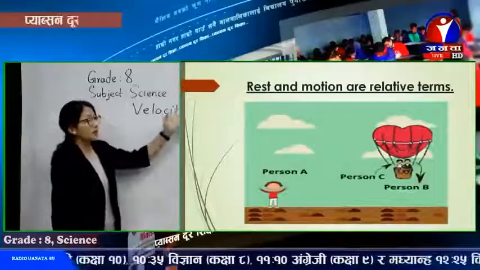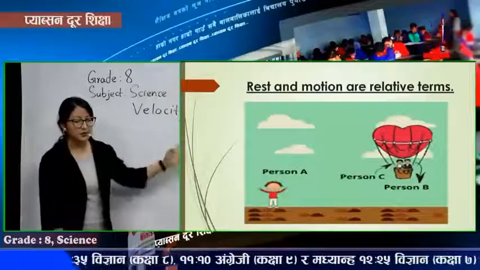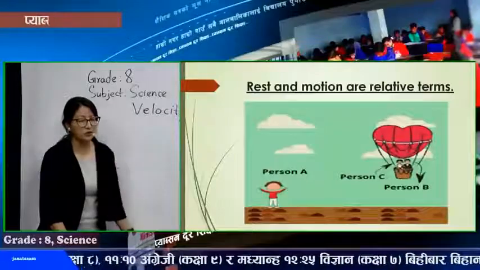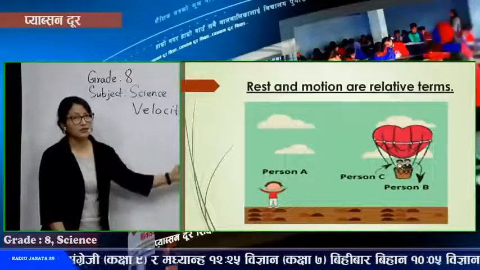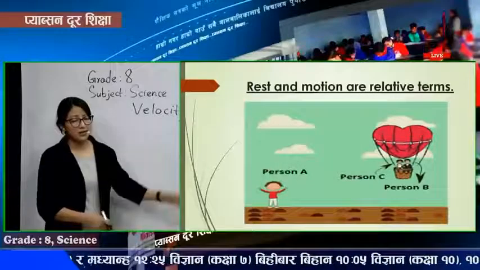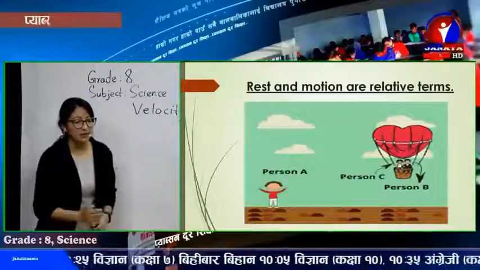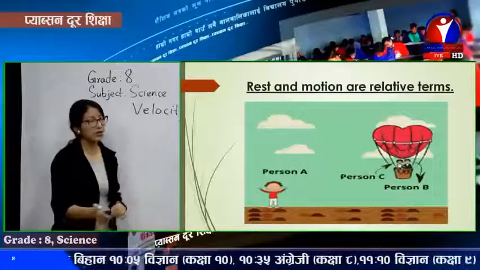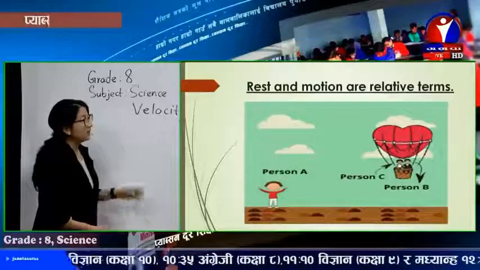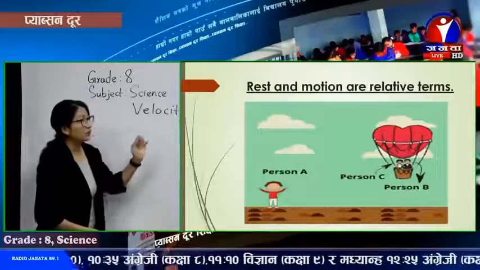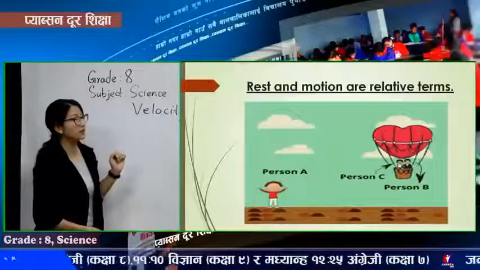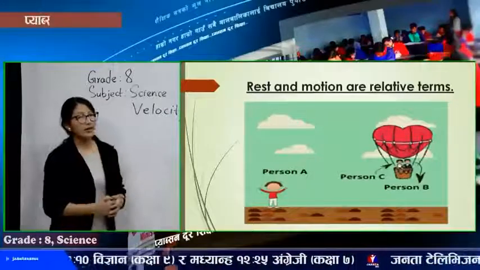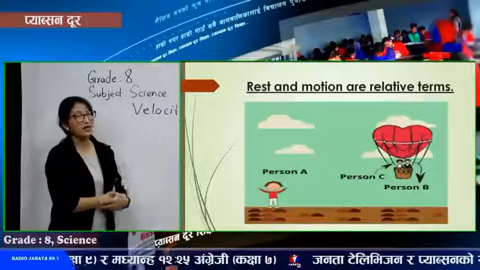You can see here the hot air balloon. A person is sitting over there on the ground. If he's sitting still, he's in rest. Now you can see the two people staying in the hot air balloon. For those two people, they are in rest with each other.